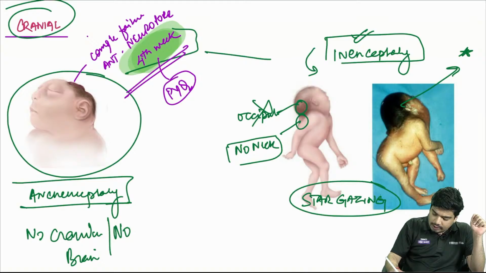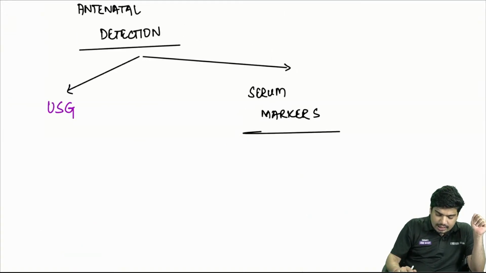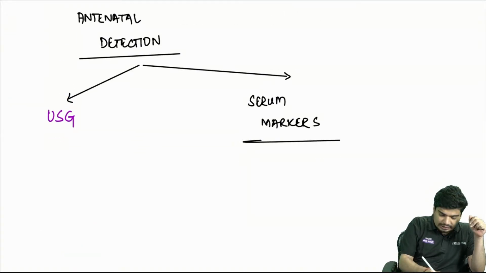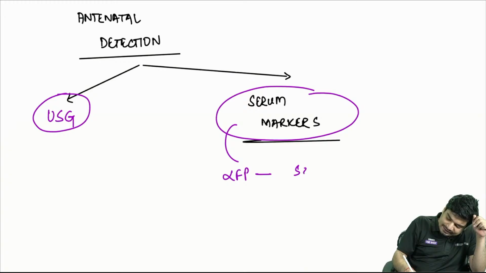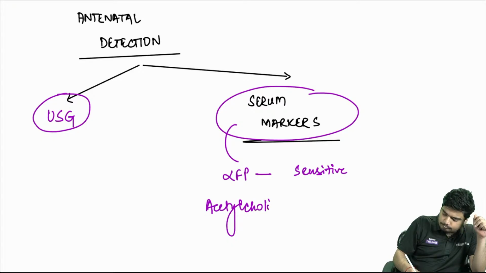Alright. Now, coming to the antenatal detection, you can use an ultrasound or you can use serum markers. In serum markers, I already told you, alpha fetoprotein is most sensitive and acetylcholinesterase is most specific.